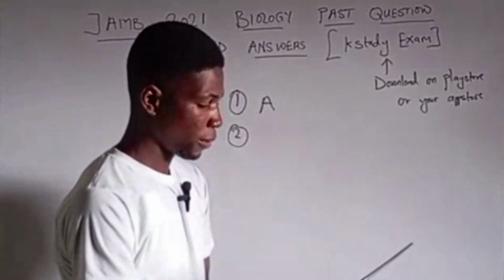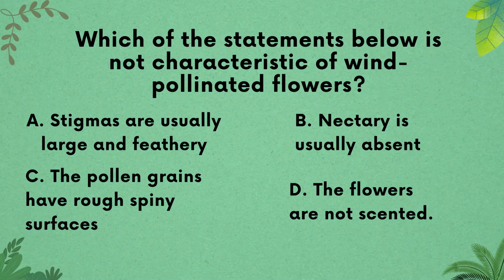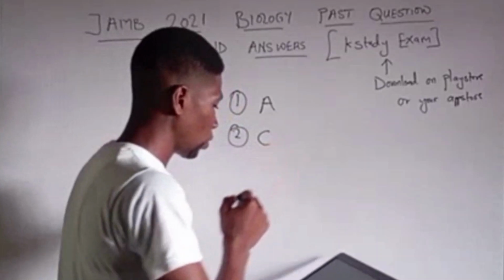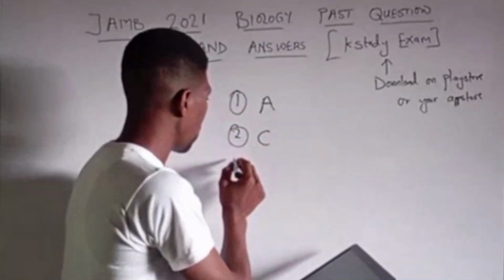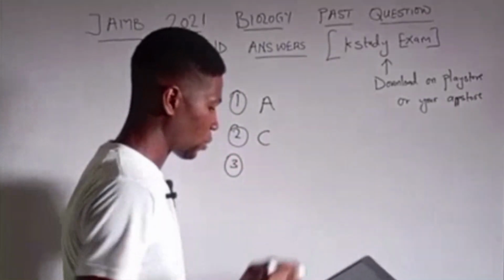Question 2 says, which of the statements below is not a characteristic of wind-pollinated flowers? A. Stigmas are usually large and feathery. B. Nectar is usually absent. C. The pollen grains have rough spiny surfaces. And D. The flowers are not scented. The right answer to question 2 is C. The pollen grains have rough spiny surfaces. So this is not true about wind-pollinated flowers.